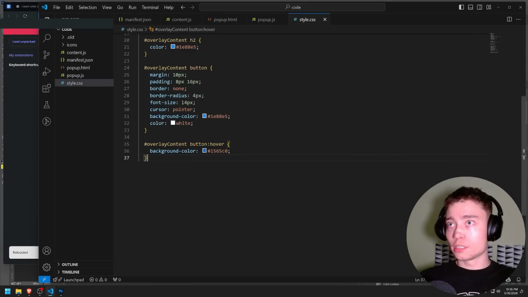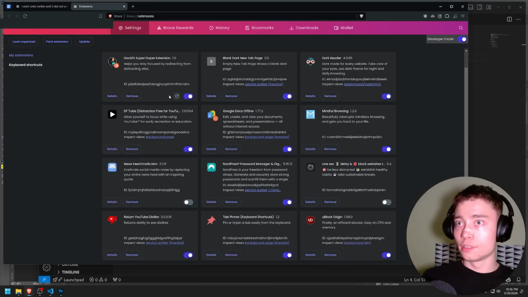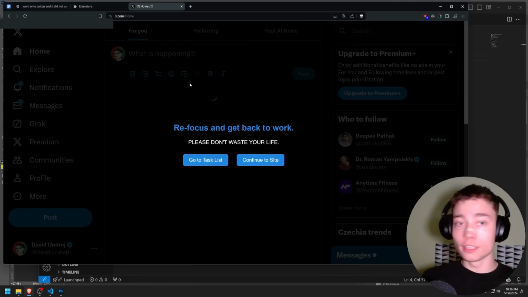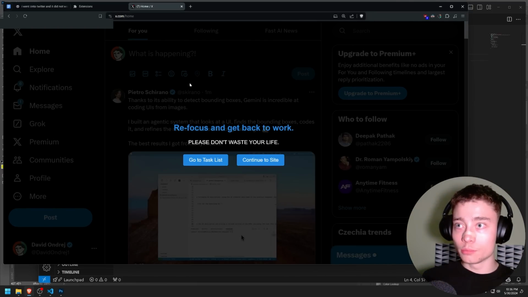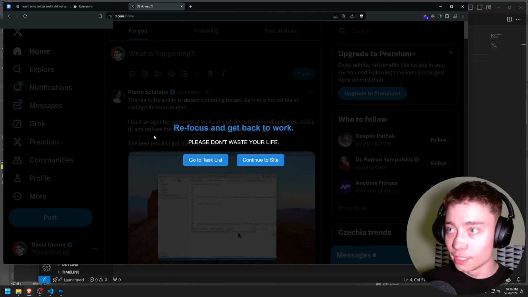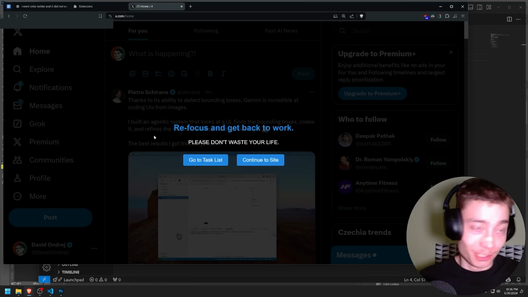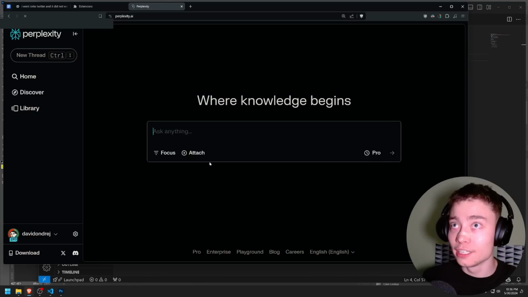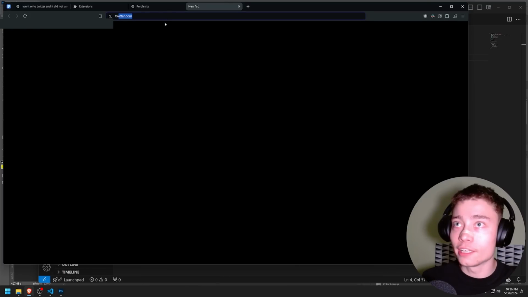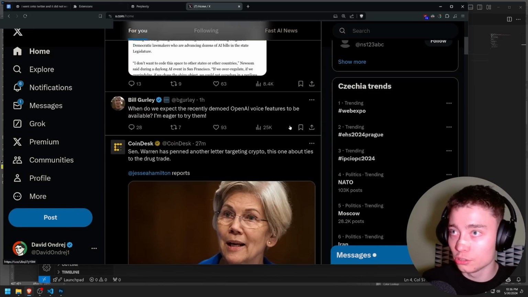It is reloaded. And actually, let's do it by attacking distracting sites. Save. Reload. Right, beautiful. Let's go Twitter. Oh shit! Excuse my language, but it actually works. I mean, I can still scroll it in the background, but this is amazing. Wow. I'm actually going to use this extension. I'm not even joking. So go to task list and we go to Perplexity, which is the URL we set. Oh my god. And okay, let's do another test. It actually works. Go continue to site, and I can continue to site.